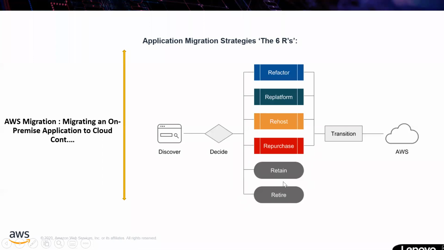I think you are able to differentiate between these four and these two. For example, retire is a single-time option or operation. Retain is a single-time option or operation. But these other things are repeated processes. Hence I have used a different color code for your better understanding. Now let's deep dive into the 6 R's.